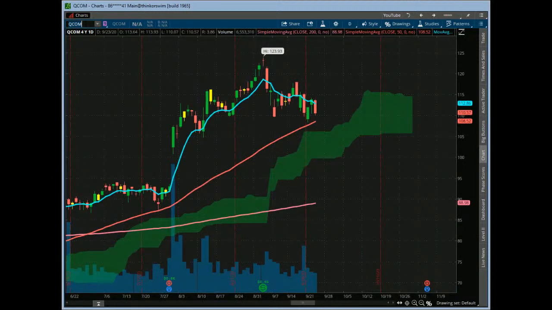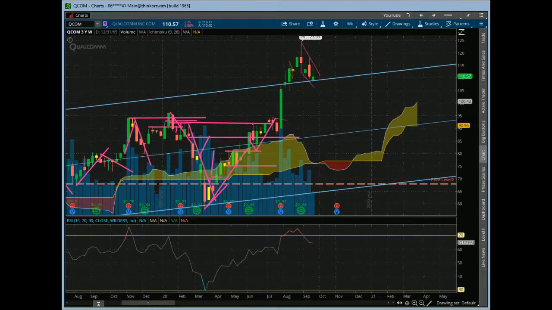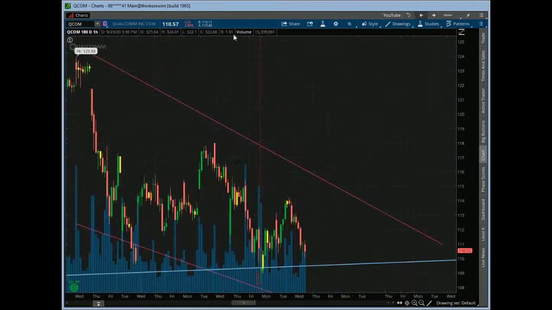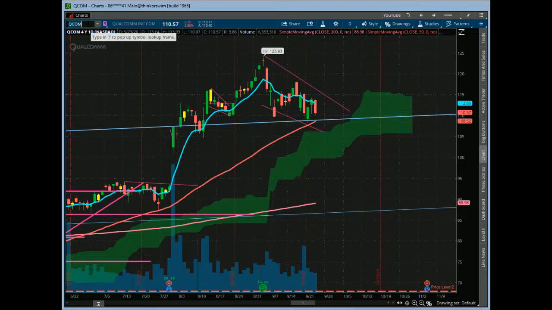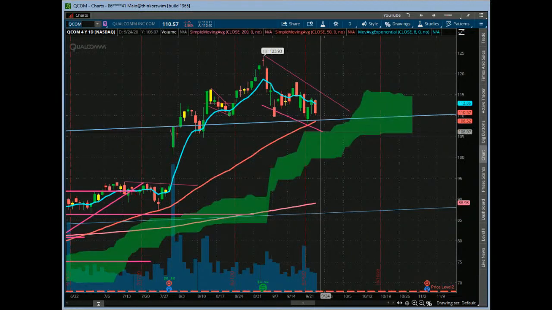So next, the QCOM on the weekly chart, deja vu. It's again still looking like it's doing a bull flag right here, but with an upper shadow. Let's see how it holds the low end of that range. We're definitely going to be keeping an eye on that one, and hopefully you can hold 110 and any support levels you need to look at. For QCOM, yeah, that 110 is going to be a key area for it. But you've got the cloud right here at this 106 area, a big level. If you lose that, I don't know what to say. So that's what we're looking at there.